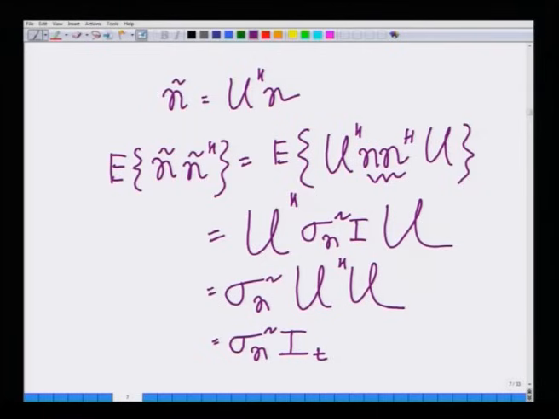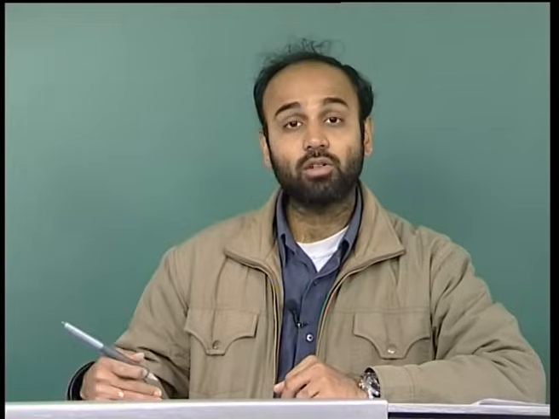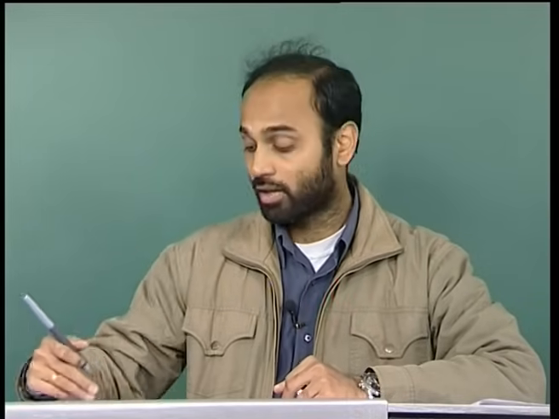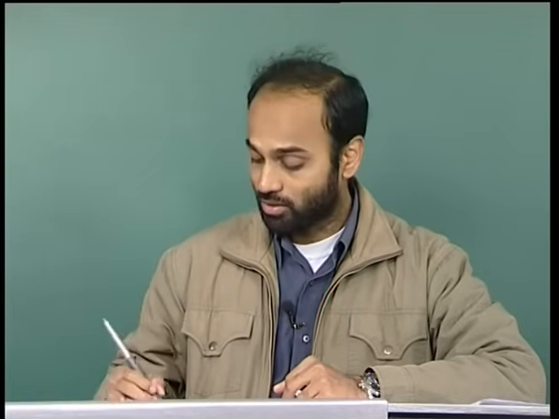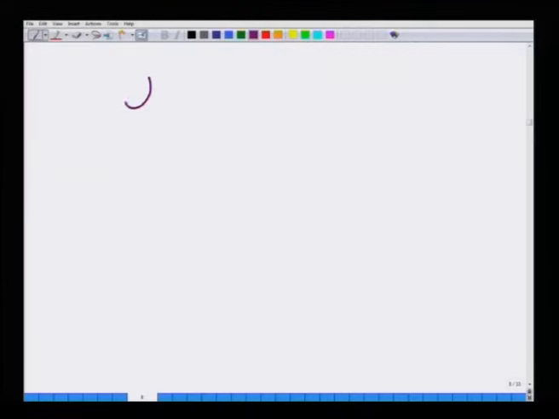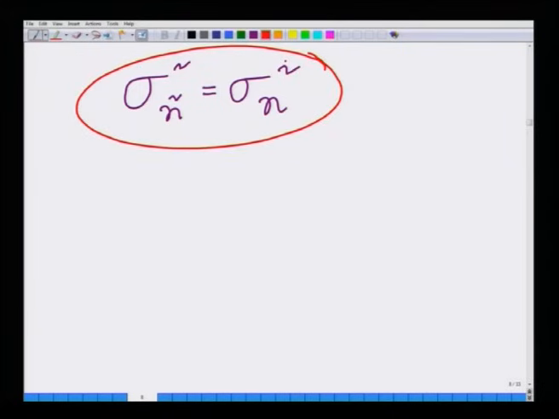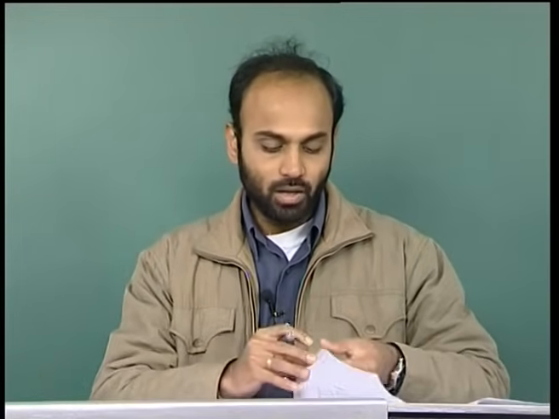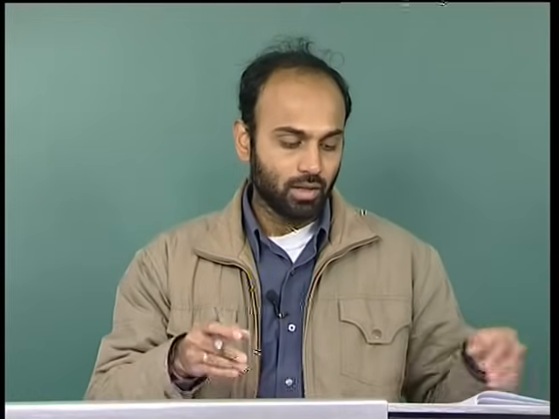Hence, you can also see that the different elements of n tilde have variance sigma n squared. So, noise power is sigma n squared, and they are uncorrelated across the different antennas, that is n 1 tilde is uncorrelated to n 2 tilde, that is what covariance equals sigma n squared I t means. Hence, the power of the noise before beamforming is nothing but the power of the noise after beamforming. Hence, we have parallelization in these separate channels, and this is nothing but spatial multiplexing.